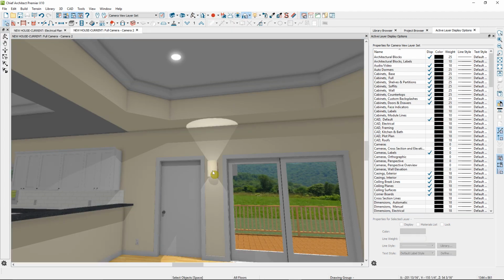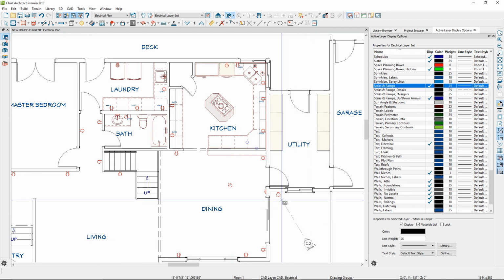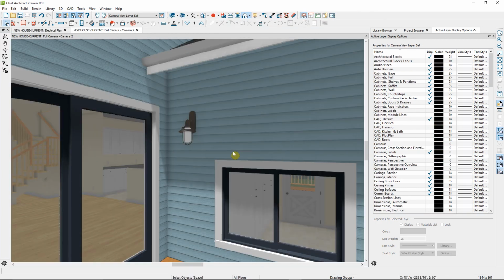When I use the same tool to place a light on the wall and the ceiling, it's placing two different light symbols. On the wall, it's placing this cylinder sconce. On the ceiling, it's placing a recessed downlight. If we take a look at the exterior light, by default, it's placed this cage lantern sconce.